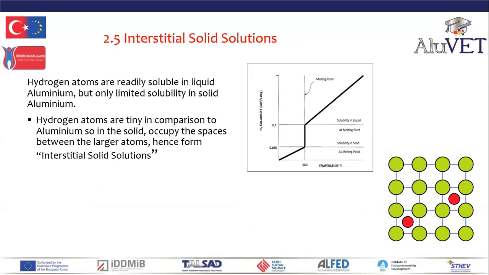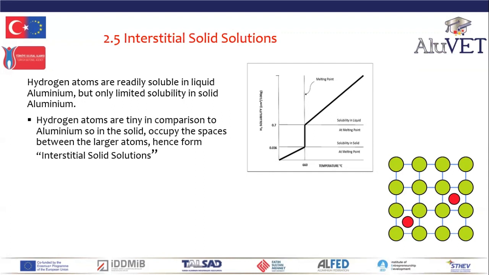Now, so far, we've been considering alloying elements that substitute for aluminium, but we need to consider hydrogen, particularly in welding and in other processes. Hydrogen is such a small atom that it can exist in the gaps between the aluminium atoms, hence it forms interstitial solid solutions.